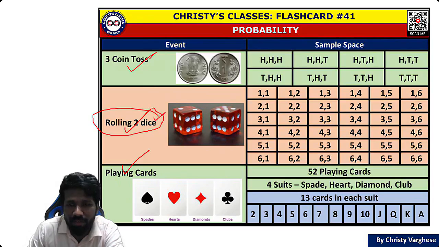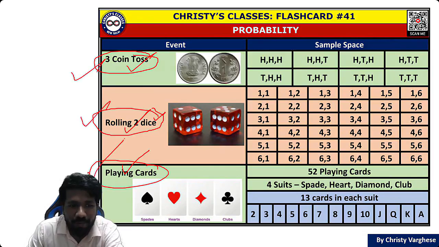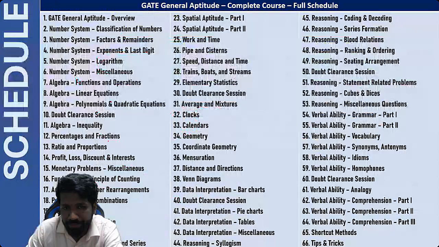Rolling dice, 2 dice or 3 dice, etc. Rolling 3 coins or 2 coins, etc. The playing cards situation. These three situations have come repeatedly in the GATE exam.